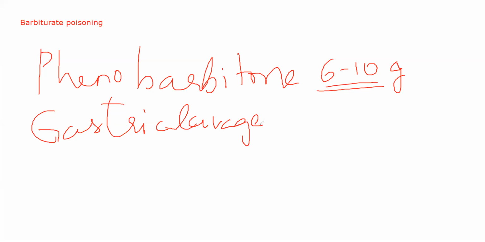Other than that, one important thing that you have to do, very important thing, is maintain the patient's airway, because उन लोगों के अंदर respiratory failure बहुत कॉमन है. Patients who have barbiturate poisoning, उनके अंदर maintaining airway, proper airway, open airway is very, very important. You have to make sure that adequate ventilation is being given to the patient. Sometimes oxygen भी administer करना पड़ता patient को. ठीक है. You have to maintain BP and fluid balance. ठीक है, because hypotension can occur in phenobarbital. You have to make sure that fluid balance is maintained and BP is maintained.